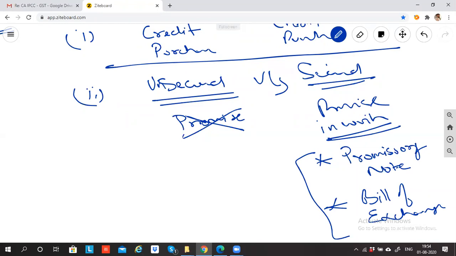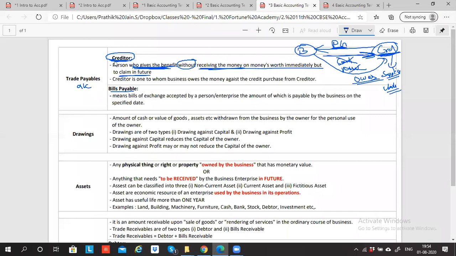But as of now, just for your knowledge, a promise can be given in form of promissory note and bills of exchange. Both are different. I will discuss this in detail when I come to the bills of exchange topic. Now I'm not going too much in detail. I'm just trying to give you the difference between creditors and bills payable. Bills payable means it is a bill of exchange accepted by a person or the business, the amount of which is payable by the business on the specified date in future. So this is a bill which is accepting to pay in future date in writing.